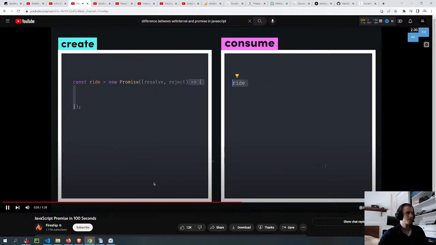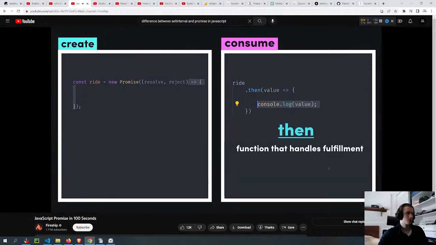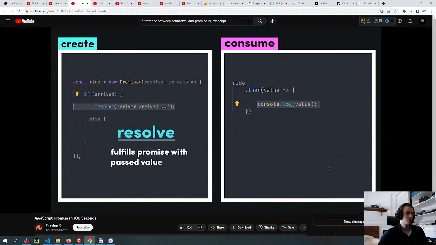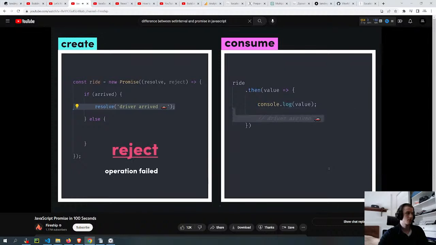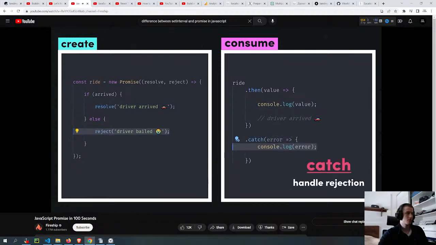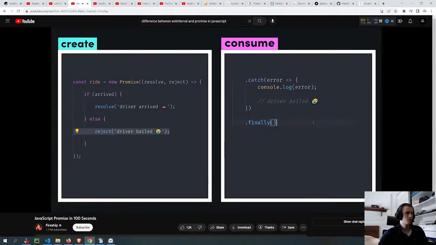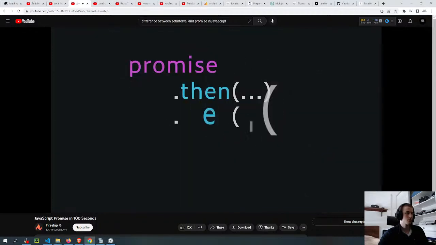On the other side, the consumer of the promise has called its then method. It's waiting for the asynchronous value to be fulfilled. When that happens, we'll call this function with the value as its argument. We fulfill the promise by calling resolve, but there's always the possibility of an exception. In that case, we can reject the promise and send the error back down to the consumer, which can use the catch method, an entirely different function for handling exceptions. And if you just want to run some code no matter what, you can use finally to handle both possibilities. All of these methods return promises, which means they can be chained together to handle multiple asynchronous operations in a row. This has been JavaScript Promises in 100 seconds.